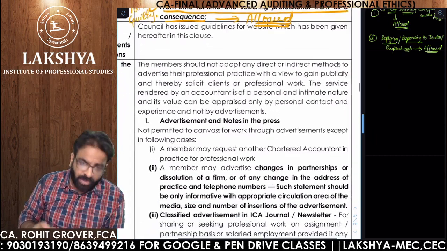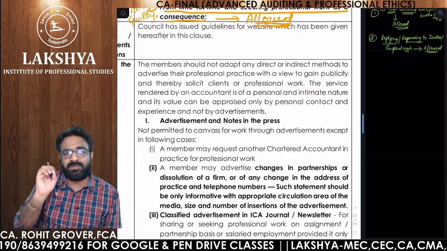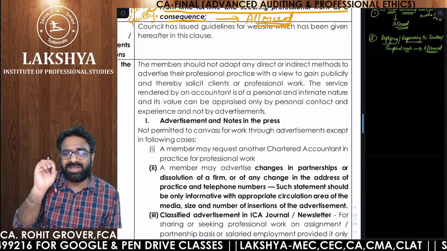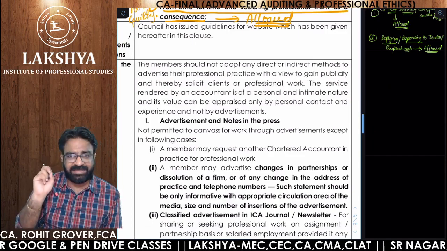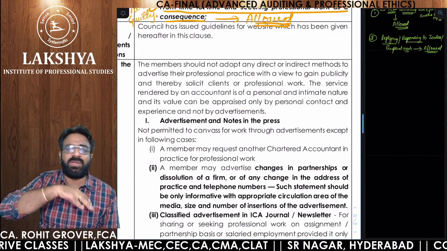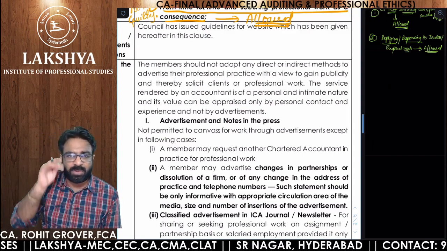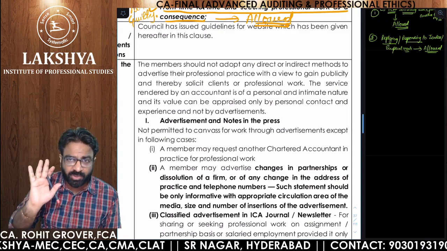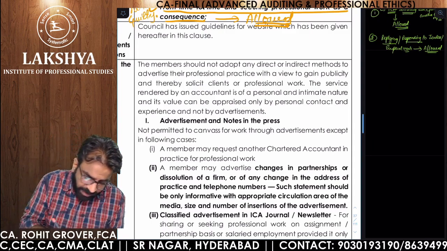Now see, what are the guidelines? For the next half an hour, we are only going to concentrate on the guidelines which are issued by the ICAI. All the guidelines, in which way we can solicit, in which way we cannot solicit, what is allowed, what is not allowed. So many guidelines are there. Make sure that you are concentrating properly.